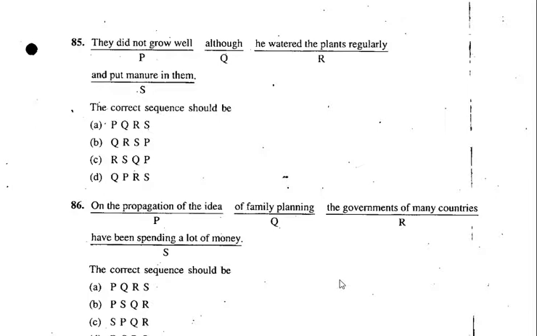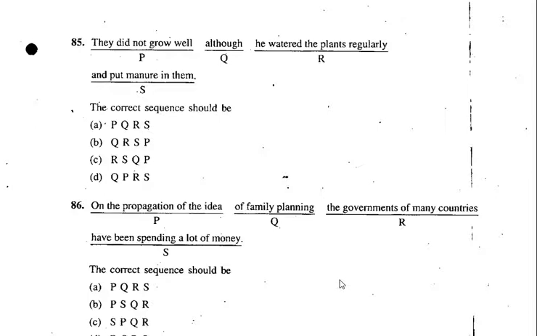So start with on the propagation of the idea of family planning. On the propagation of the idea of family planning, the governments of many countries. See, these two phrases, they're not getting along. Now let's see if you start with D. The governments of many countries have been spending a lot of money on the propagation of the idea of family planning. That's absolutely correct. D is the right one.